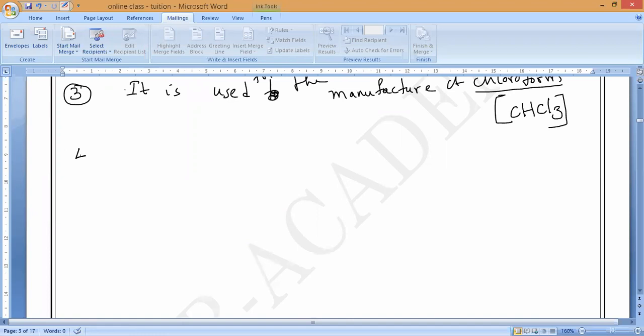Next, this is the third use, a very important use. Next, the fourth one: it is used for making wool unshrinkable. You may have noticed when your mother or somebody is washing clothes, some new dress you purchased today suddenly shrinks. Girls usually speak like that.